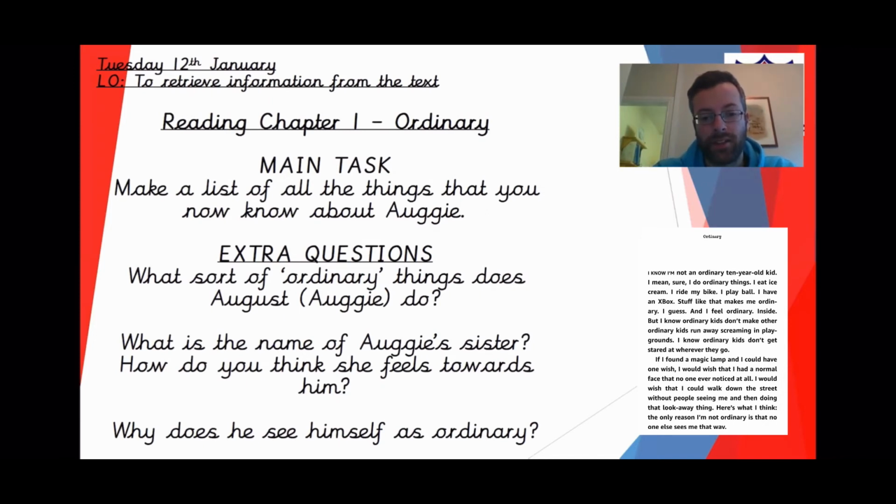Here's what I think. The only reason I'm not ordinary is that no one else sees me that way. But I'm kind of used to how I look by now. I know how to pretend I don't see the faces people make. We've all gotten pretty good at that sort of thing. Me, Mum and Dad, Via. Actually, I take that back. Via's not so good at it. She can get really annoyed when people do something rude. Like, for instance, one time in the playground, some older kids made some noises. I don't even know what the noises were exactly because I didn't hear them myself. But Via heard and she just started yelling at the kids. That's the way she is.